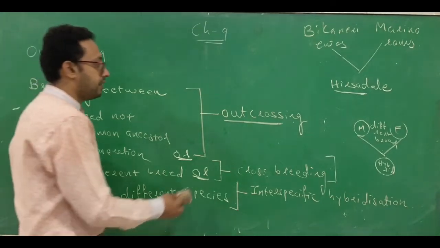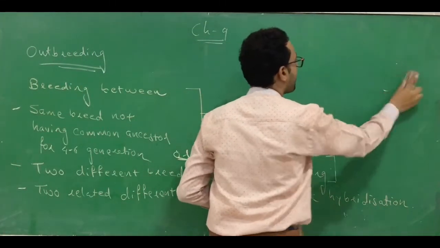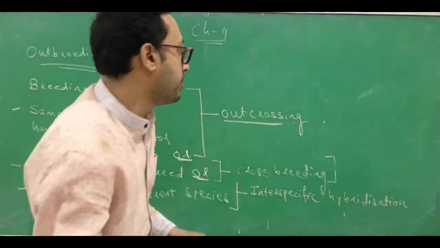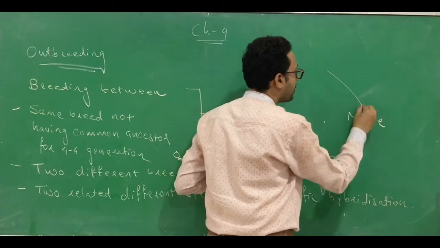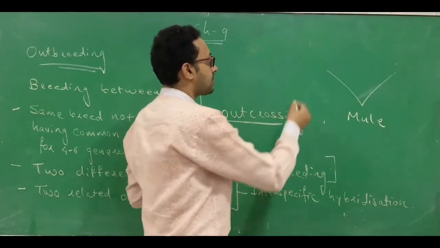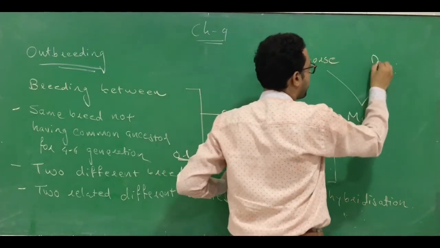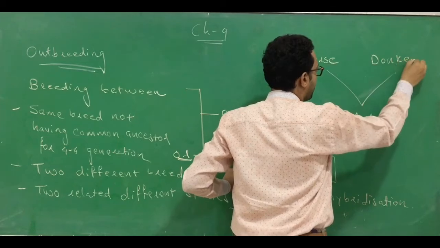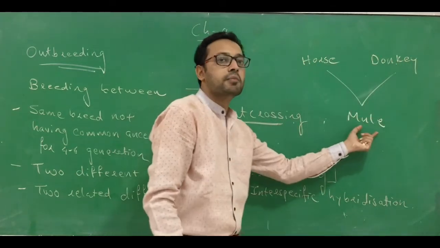For example, a mule. The mule is produced by a combination of two different species. One is a horse and the second one is a donkey. The mating between a horse and a donkey leads to the resultant one, the mule.